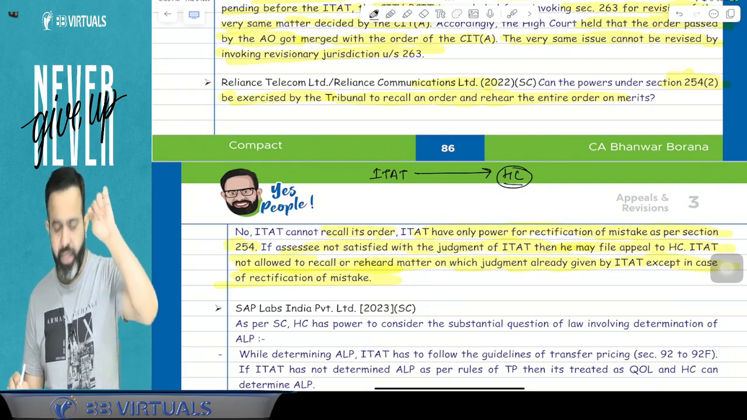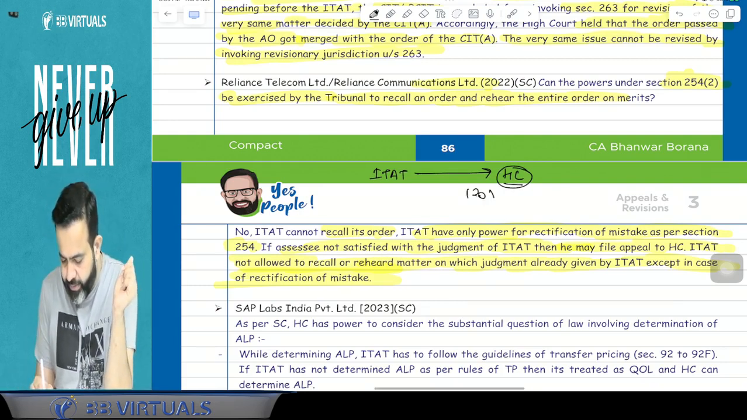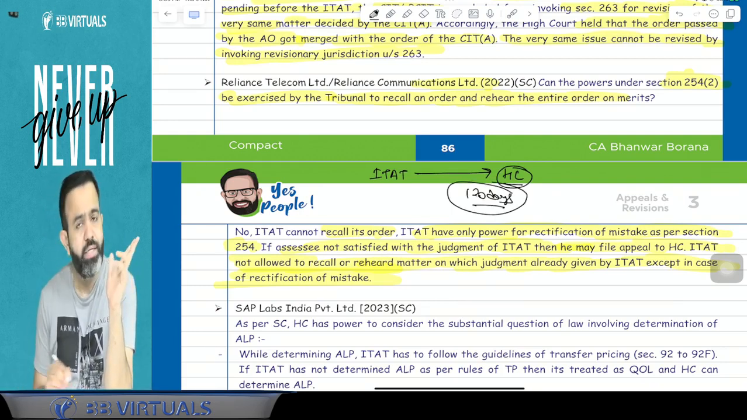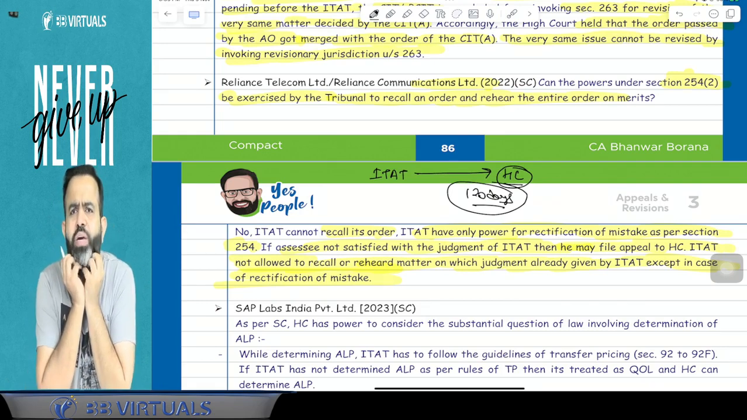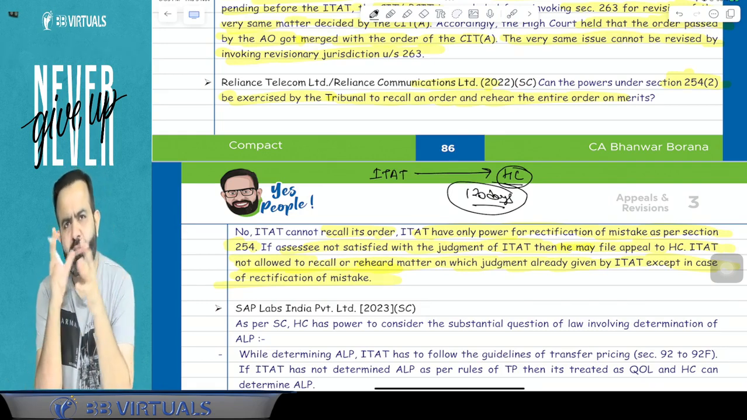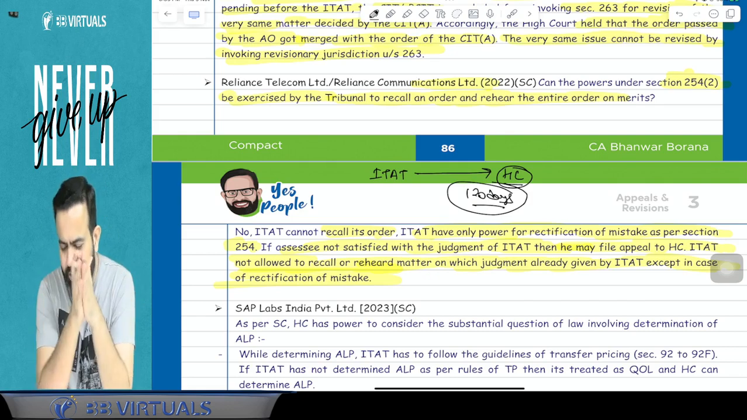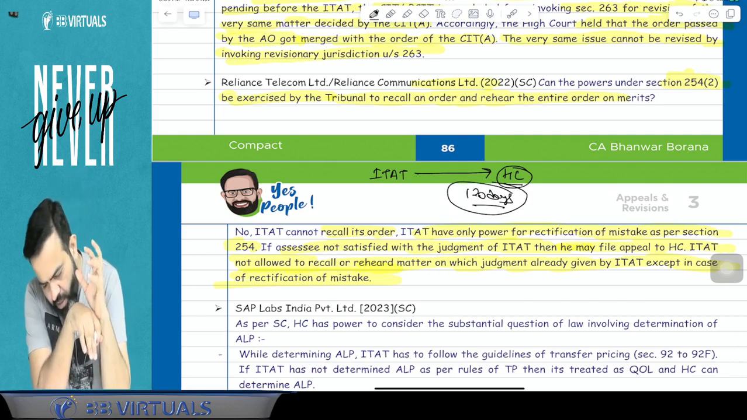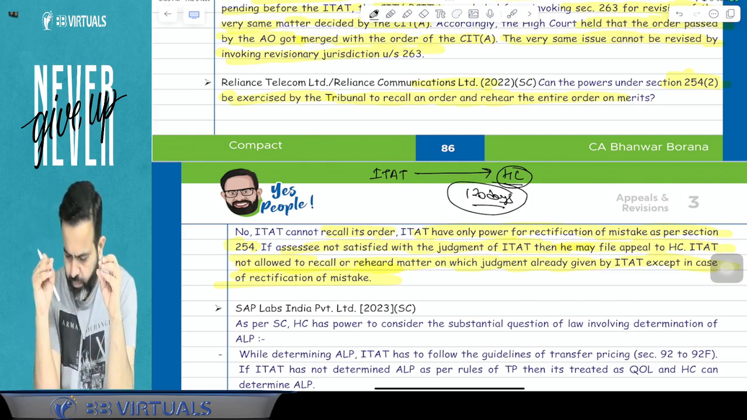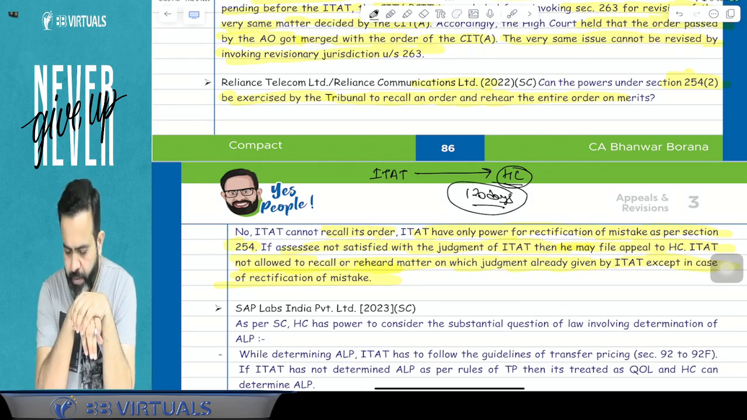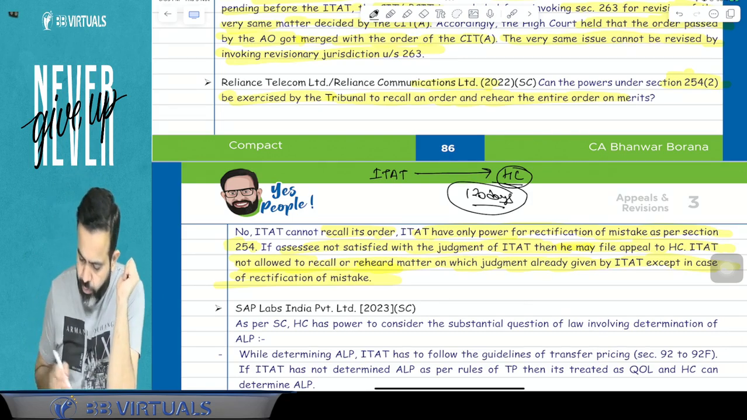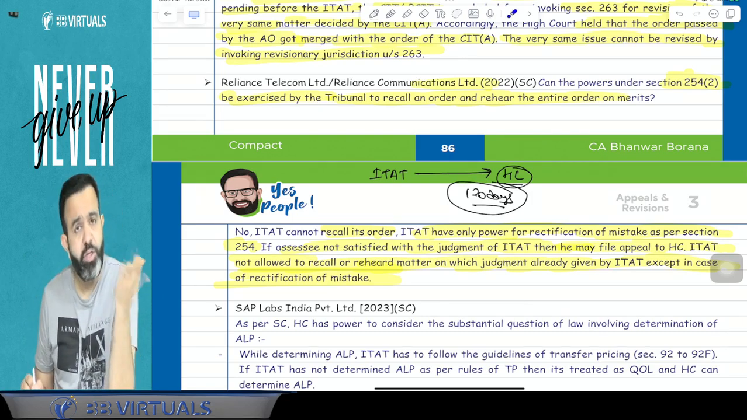Now, the High Court appeal time limit is 120 days. When you receive the ITAT order, within 120 days you should file the appeal to the High Court. So if you are not satisfied with the ITAT order, you should file the appeal to the High Court. Now what happened? One assessee filed the appeal to the High Court after 120 days.